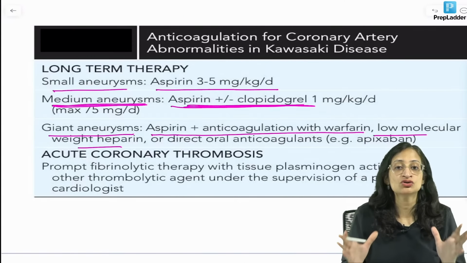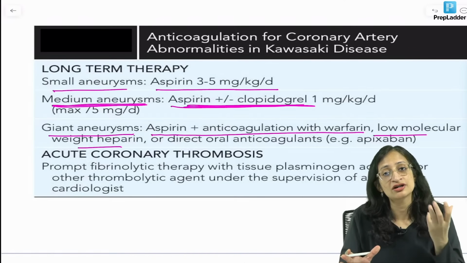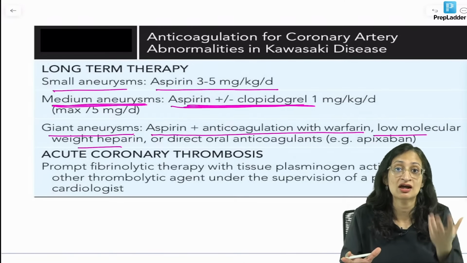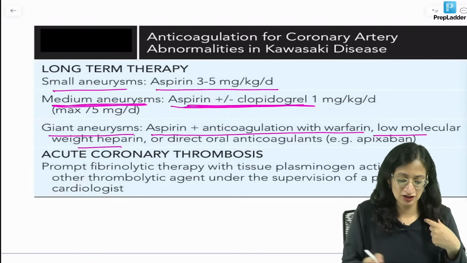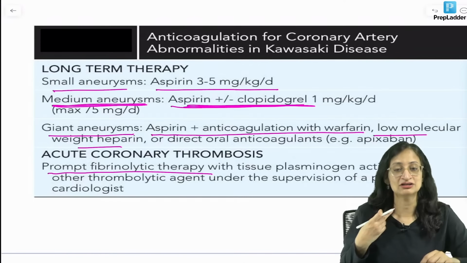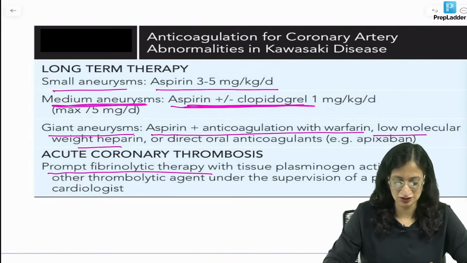And if there is acute coronary thrombosis, because this coronary artery aneurysm can predispose to angina and even myocardial infarction, then you have to give prompt fibrinolytic therapy with tissue plasminogen activator, right?